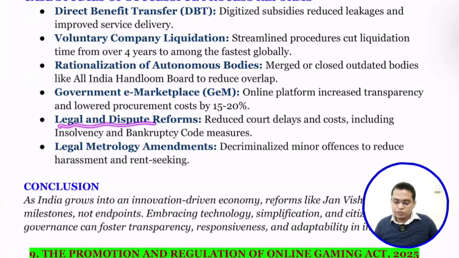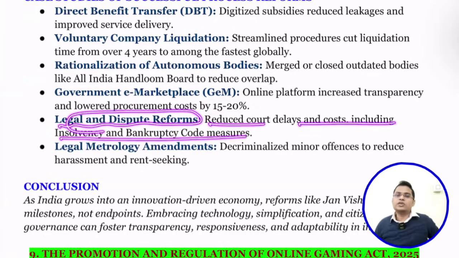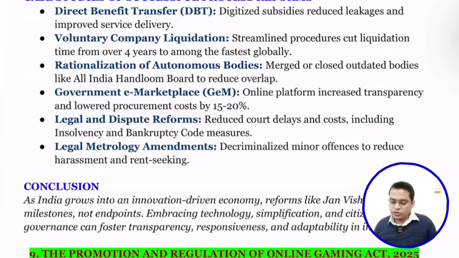So next is legal and dispute reform. So reduce cost and delay cost, including insolvency and bankruptcy. So recently we have introduced the Insolvency and Bankruptcy Code. This is called IBC, Insolvency Bankruptcy Code. That is what led to the faster resolution of all these disputes.